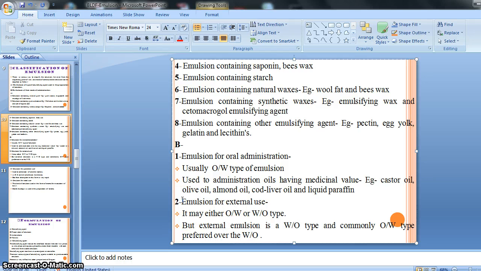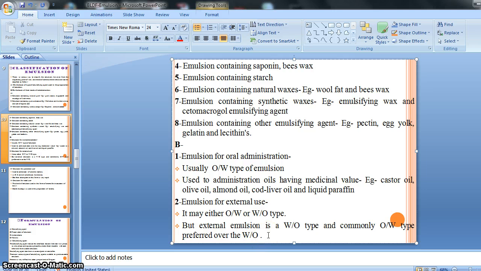Right, means emulsion for external use may be either OW type or WO type, meaning external preparations are made up of either OW type or WO type, right? But commonly OW type is preferred over the WO type.